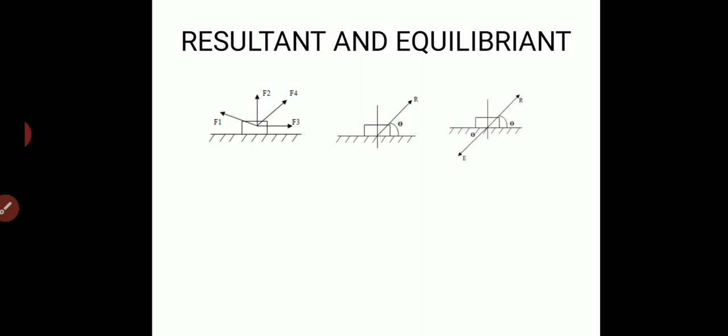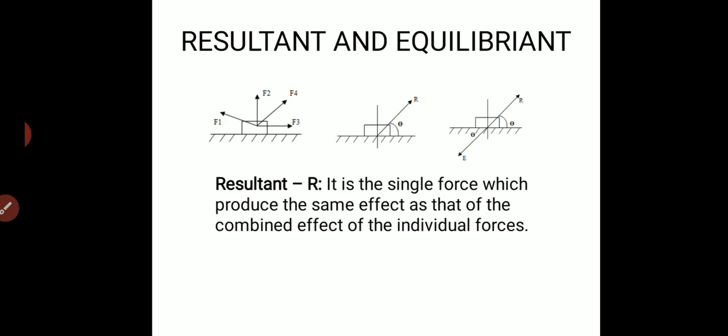When R is acting, that is nothing but the single force which has the same effect as that of the individual forces. Then, in order to maintain the structure in the equilibrium state, the same magnitude of force but in the opposite direction to the resultant will be acted on the body, and that force is termed as E.